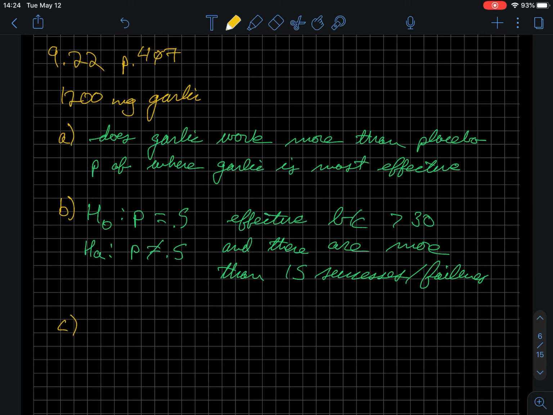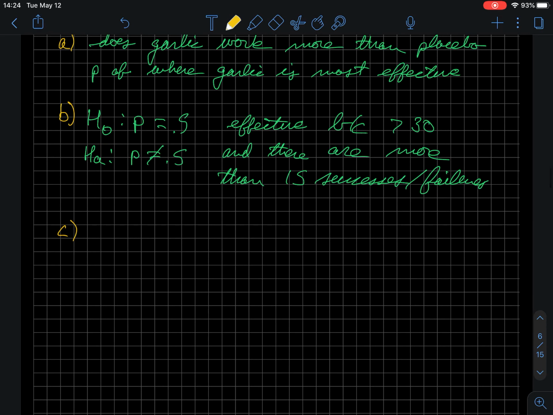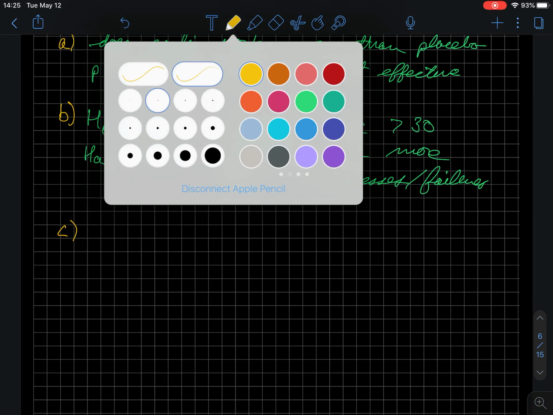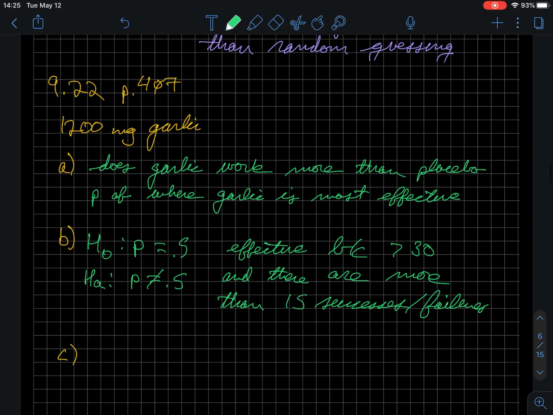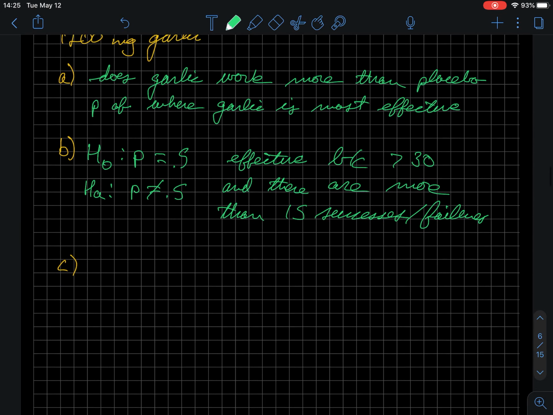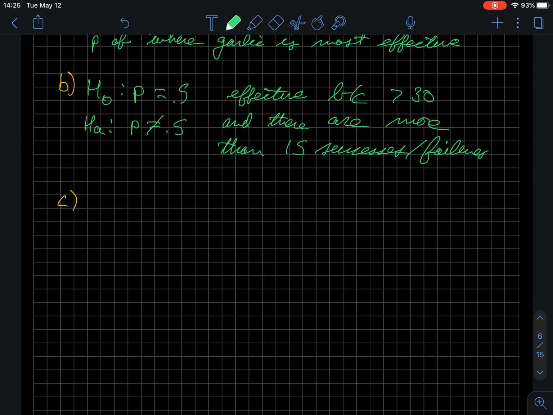Then C is asking us to find the test statistic value. So what exactly is the test proportion here? The first thing we have to do is find the proportion of effectiveness. Being more effective, we have 37 and 29.